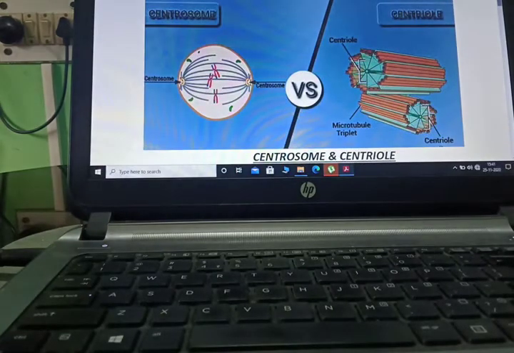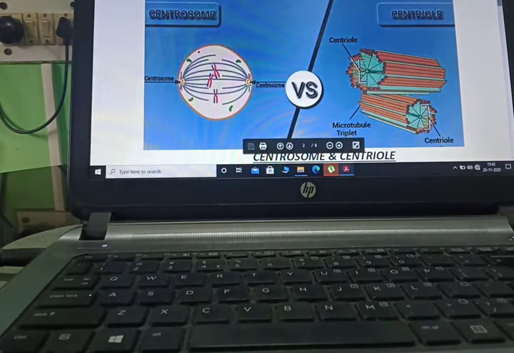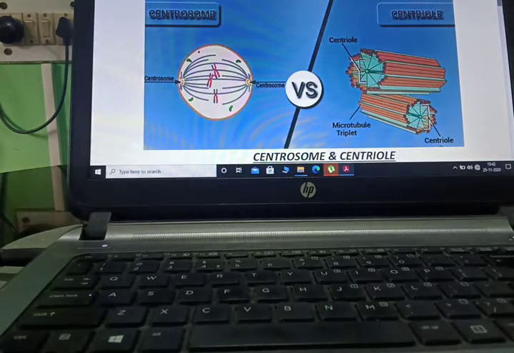Now we will see the difference between centrosome and centriole. As you can see, this is the centriole, and this is triplet. As we saw earlier, in flagella they had a doublet structure. This is the centriole. This is the microtubule triplet, and this is the centrosome. At the time of division, the centrosome plays an important role in the formation of these fibers.